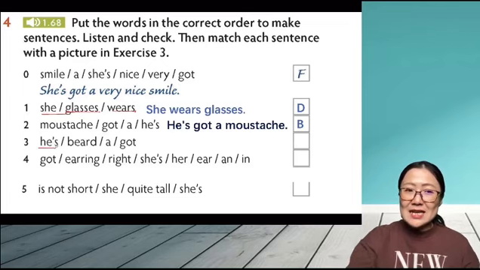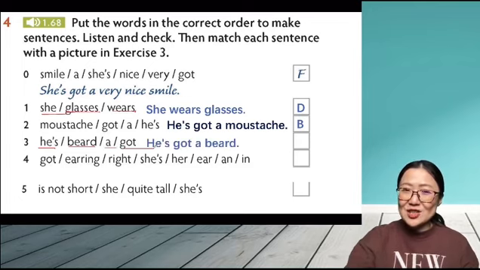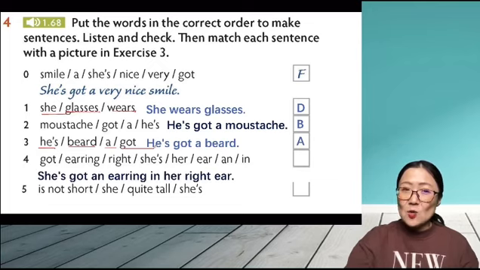Number 3, he's, beard, a, got. So we can say he's got a beard. So which picture is that? Yes, we remember it's picture A. And number 4: got, earring, right, she's, her, ear, and in. So what can we say about that? It's which picture? That's right. So we can say she's got an earring in her right ear. And that's picture C. And now let's take a look at number 5.